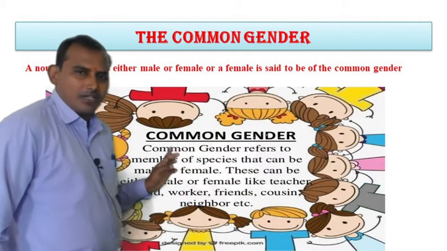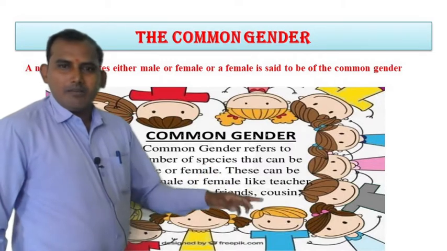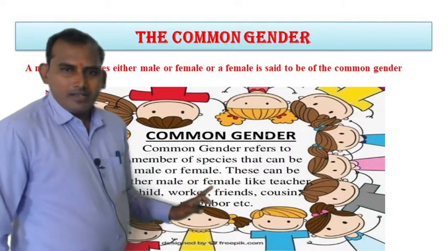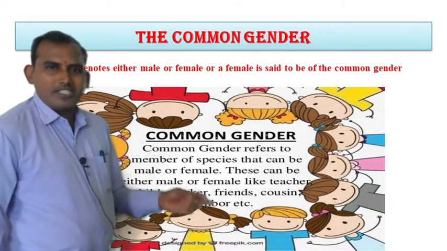See here it is given. Common gender refers to the member of a species that can be male or female. These can be either male or female, like teacher.